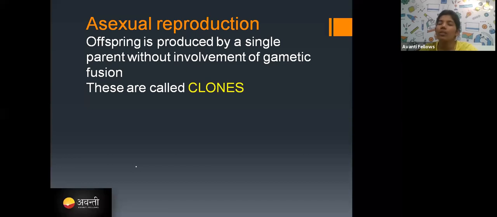Now we will see asexual reproduction in detail, and in the next class you are going to see sexual reproduction. From the next class, on Friday and Saturday, I won't be taking your class. Ghazala ma'am will take your class. Okay.